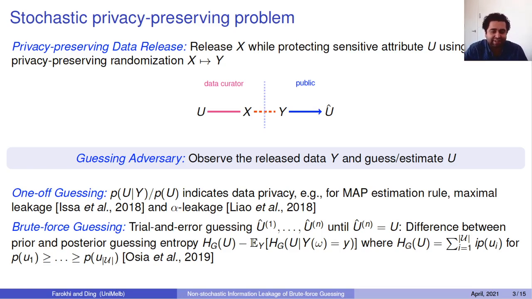In that case, in the stochastic case, people look at the prior and posterior guessing entropy and the difference between them as the measure of information leakage. In this paper, we want to look at an extension of this case to the non-stochastic framework.